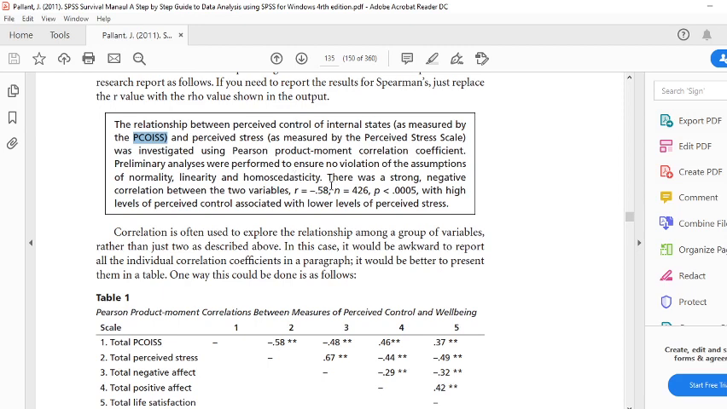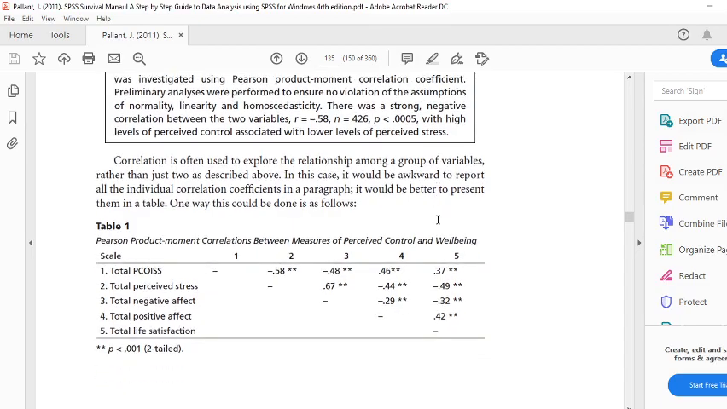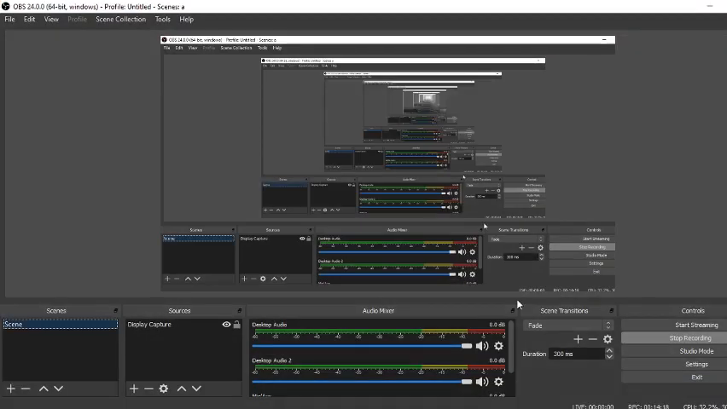So how you will represent it: there was a strong negative correlation between the two variables. r equals negative 0.58, where r represents your correlation coefficient, n is your total number of observations, and p is 0.005, in which your hypothesis has been accepted, with a high level of perceived control associated with lower perceived stress. So that is how to write it. This was all about correlation.